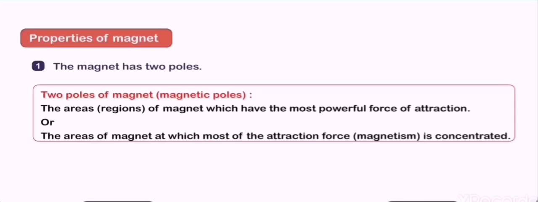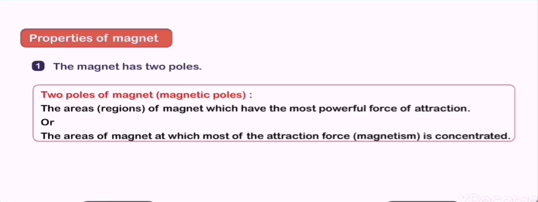Number 1. The magnet has two poles. The two poles of magnet, or magnetic poles, are the areas of magnet which have the most powerful force of attraction, or the areas of magnet at which most of the attraction force, or magnetism, is concentrated.